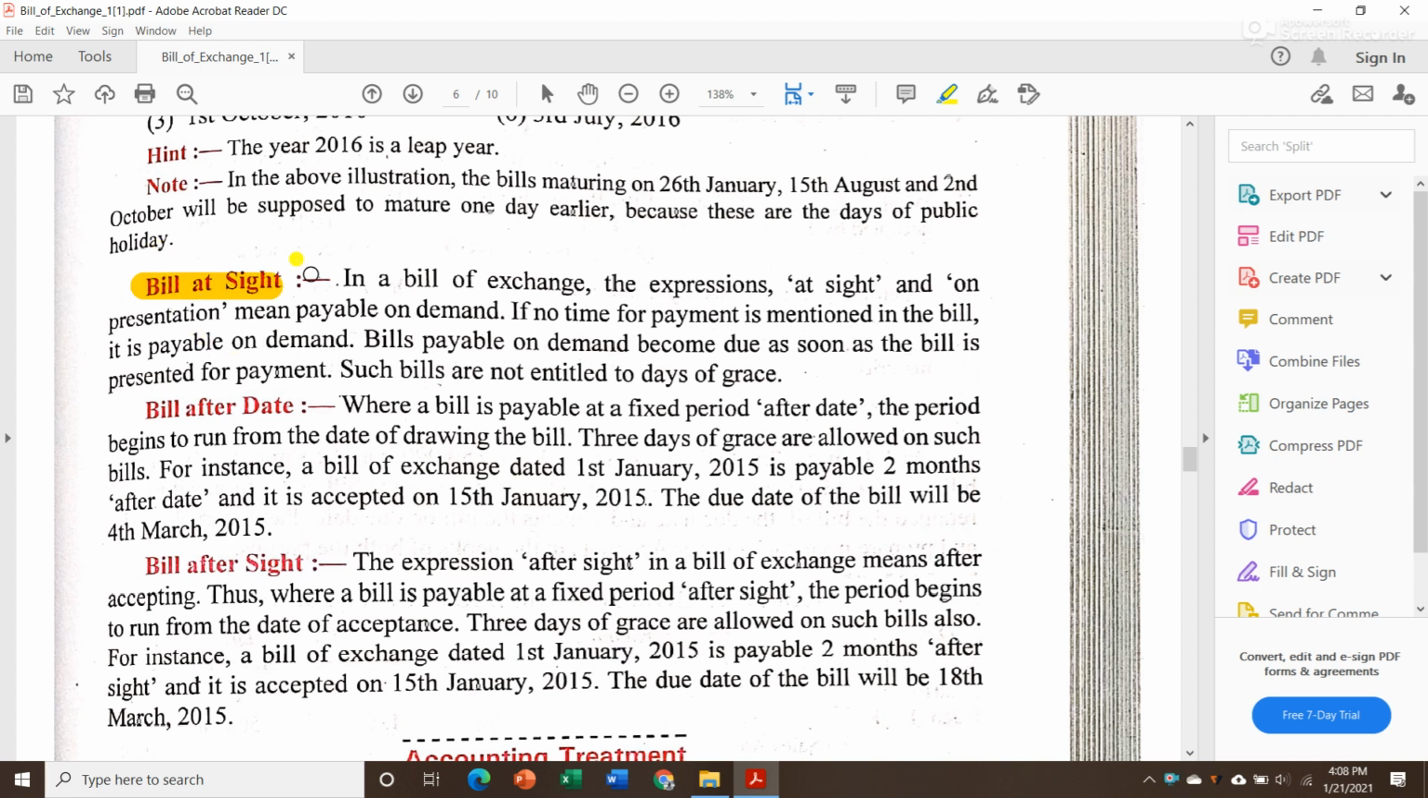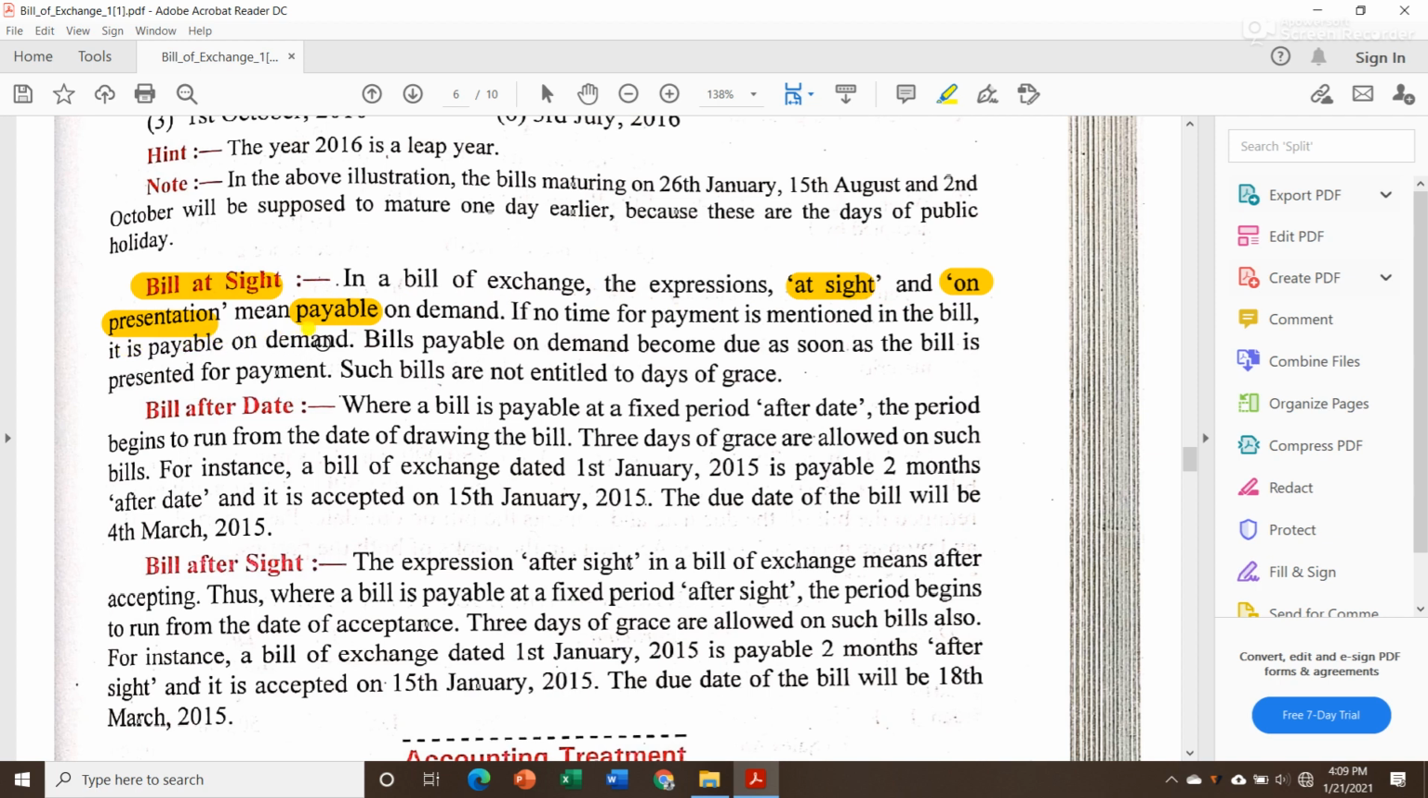Now let us see. In a bill of exchange, if a particular bill mentions "at sight" or "on presentation", then that bill becomes payable on demand. Means if no time for payment is mentioned in the bill, it is payable on demand.